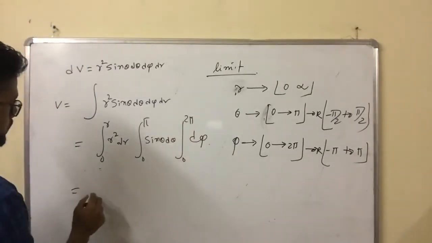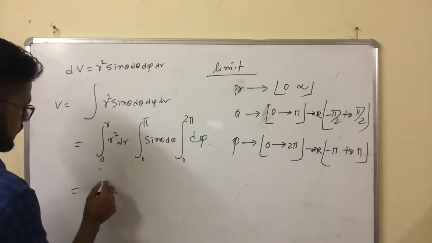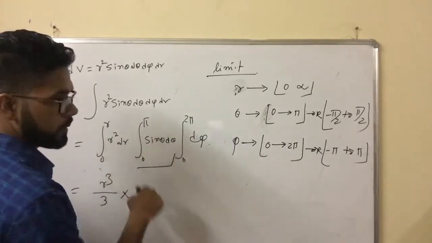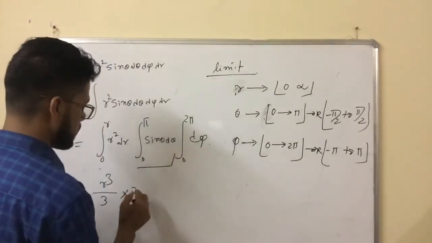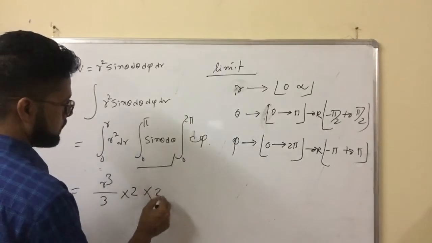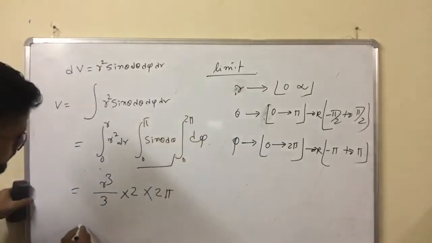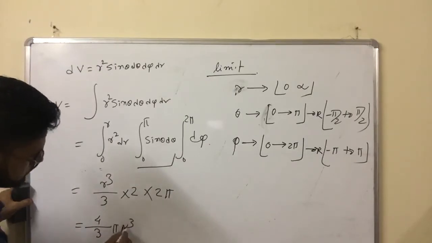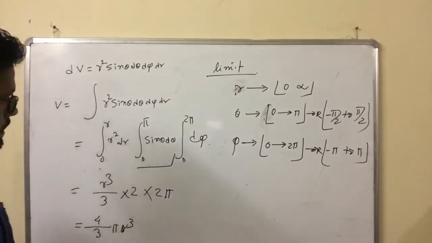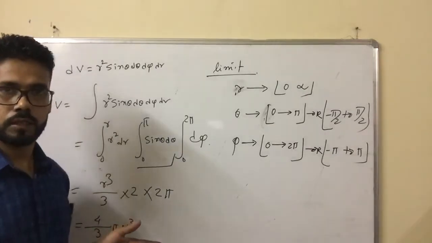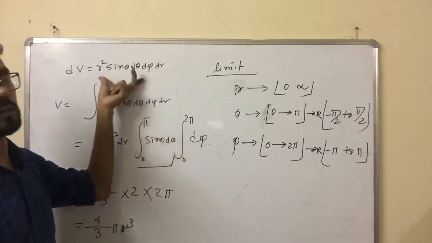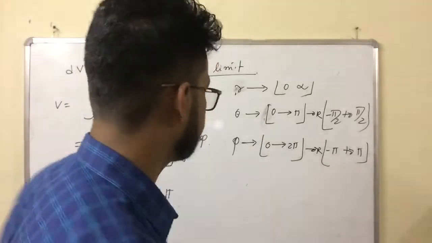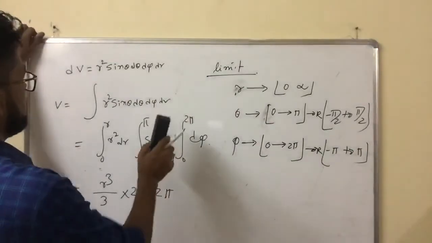The first term will give r cube by 3. For the second part, if we take the integration, it will be minus cos theta, and if we put in the limits, it will give 2. And the last will give twice pi. What are we getting? 4 by 3 pi r cube. This is the volume of a sphere. So the volume of a sphere, 4 by 3 pi r cube, is a special case, but you should always try to remember the general equation. That is why I am giving you this.